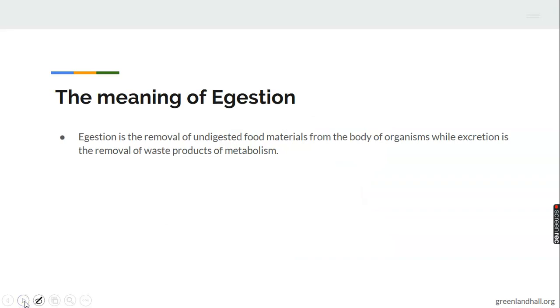What is the meaning of egestion? Egestion is the removal of undigested food material from the body of an organism, while excretion is the removal of waste products of metabolism. Egestion is different from excretion.